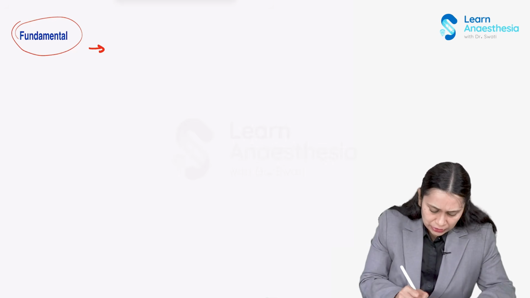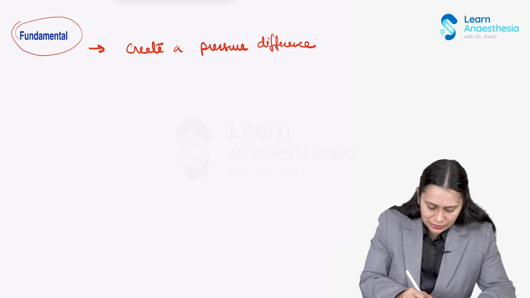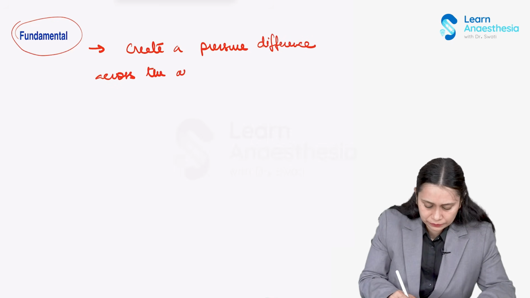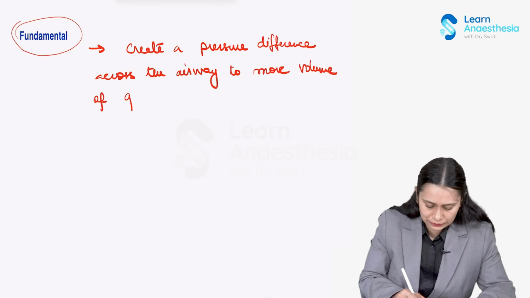So the fundamental is to create a pressure difference across the airway to move volume of gas in and out.